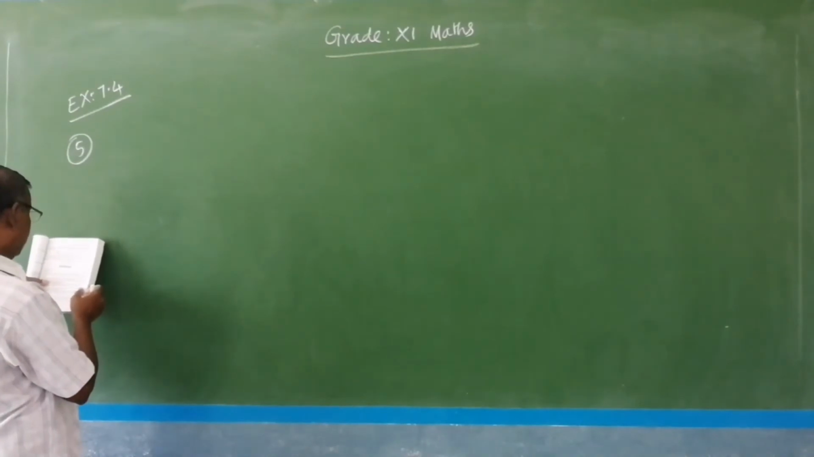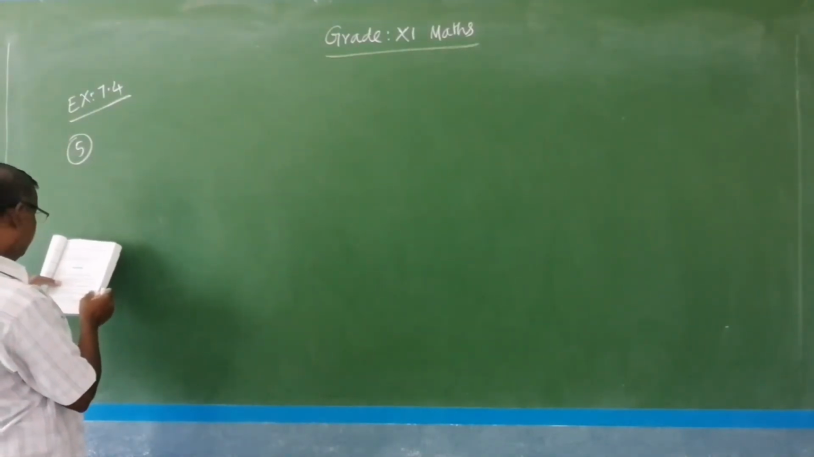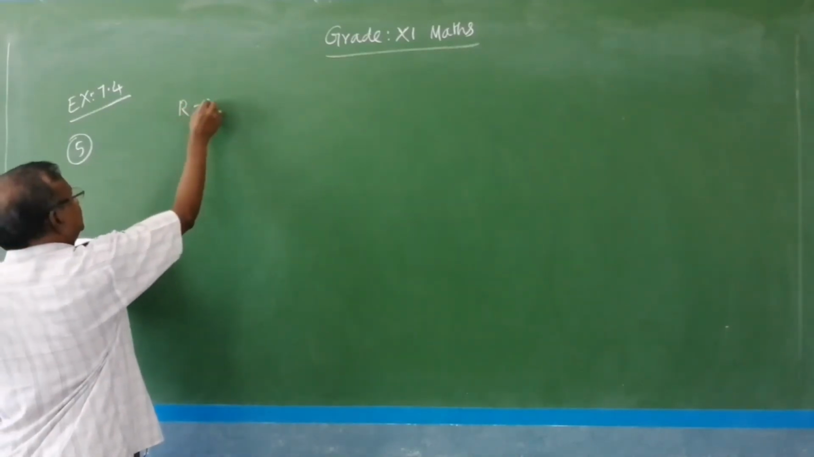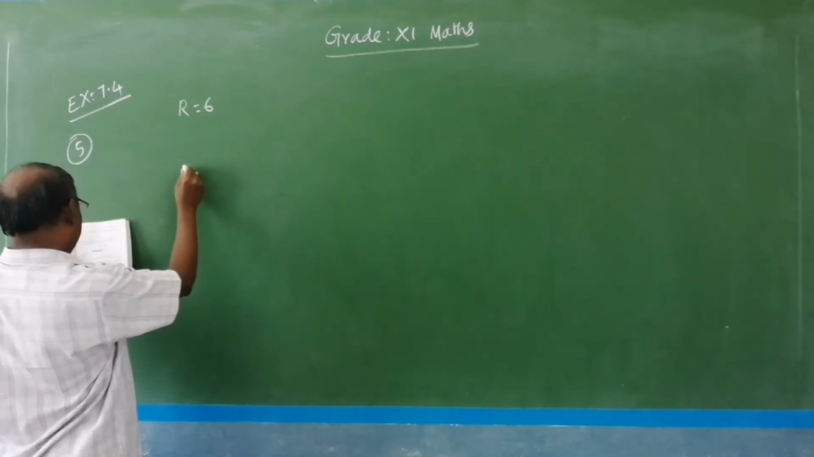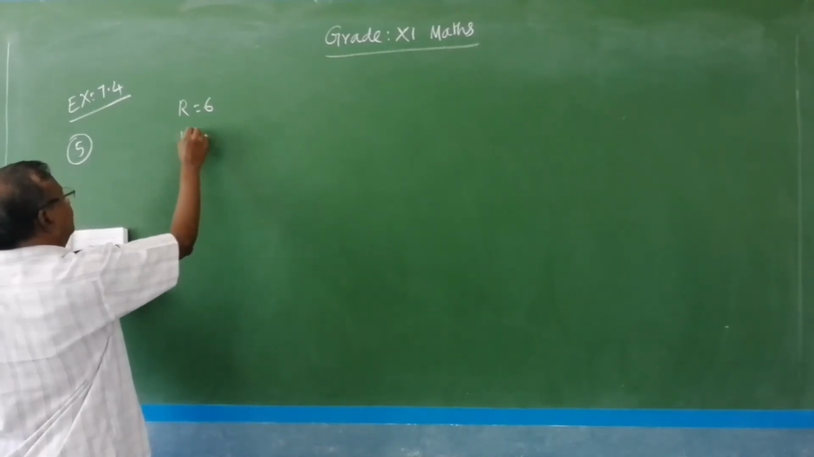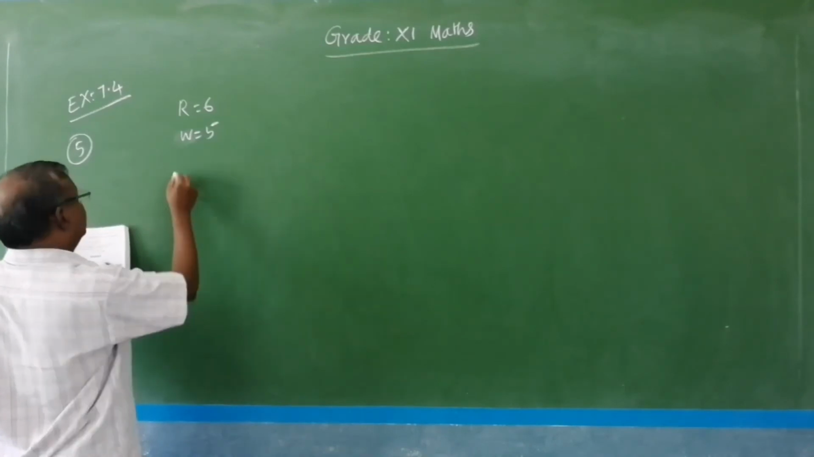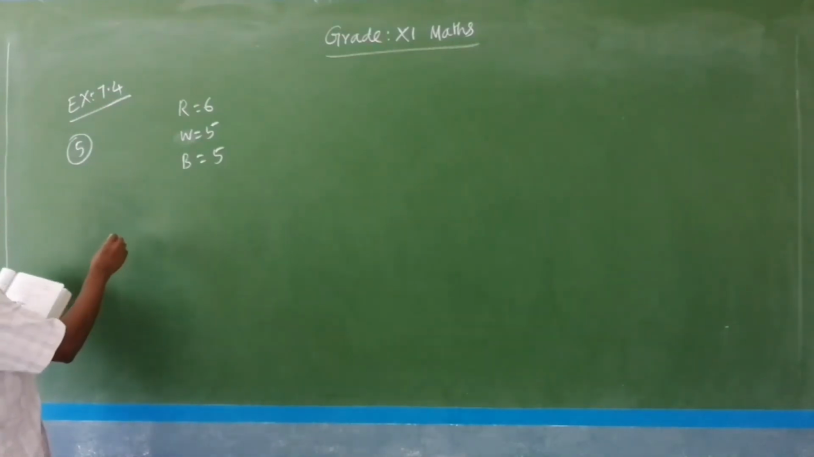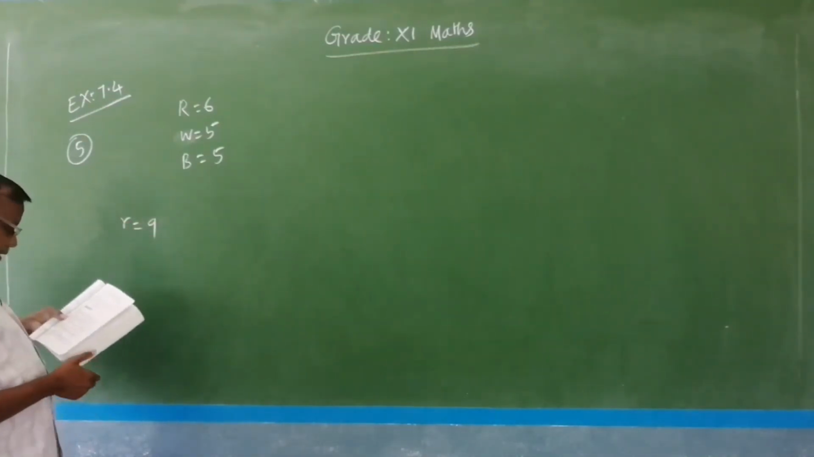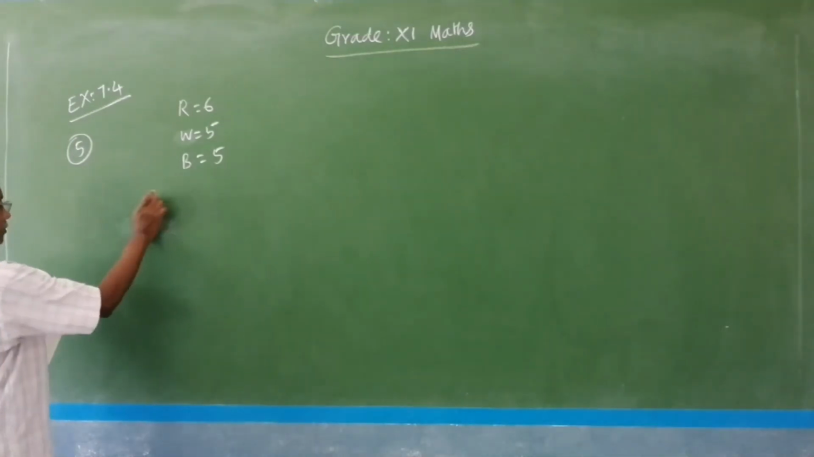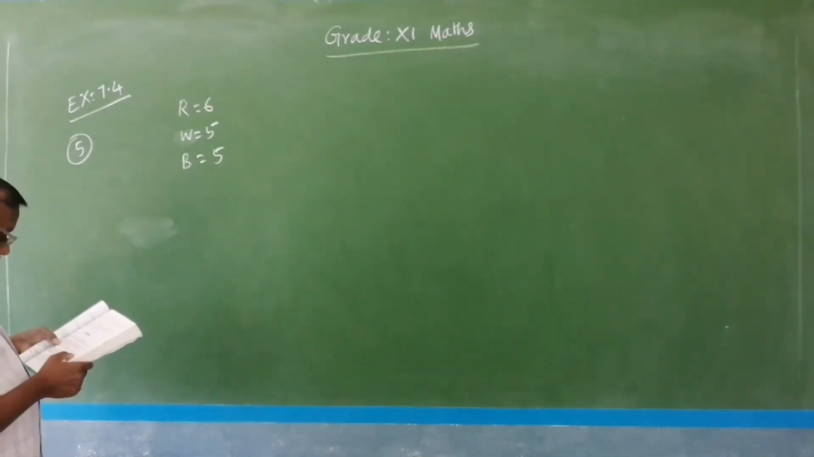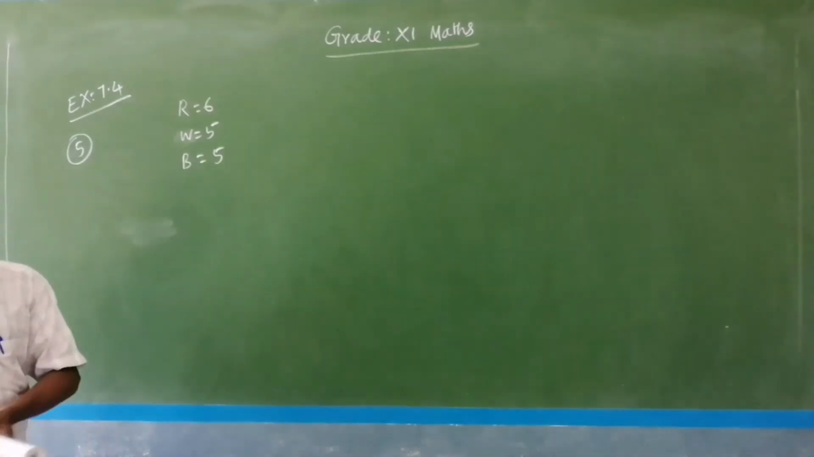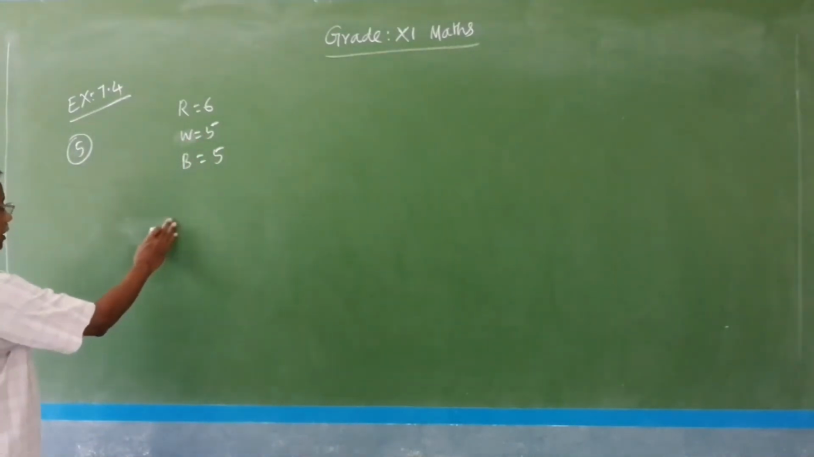Find the number of ways of selecting 9 balls from 6 red balls, so red balls equal to 6, and 5 white balls equal to 5, and 5 blue balls, blue balls equal to 5. So we have to select 9 balls. That means r equal to 9. Okay, so this is a total, not individually. So totally we have to select 9 balls. There is a condition: each selection consists of 3 balls of each color. So 3 balls of each color.